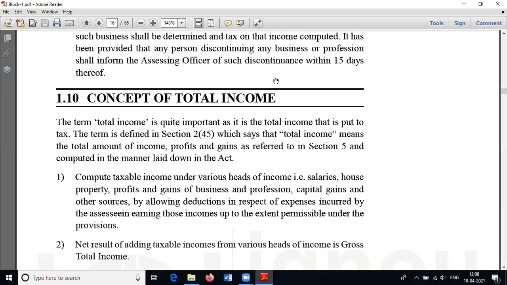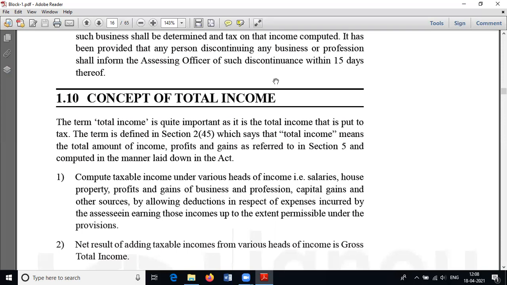Income from other source means any income which does not belong to income from salary, income from house property, income from business or profession, or income from capital gain. Clear?